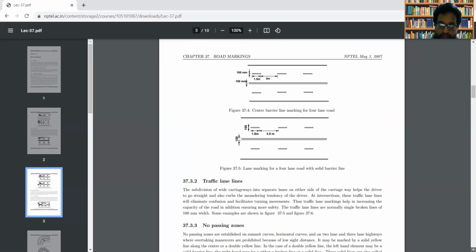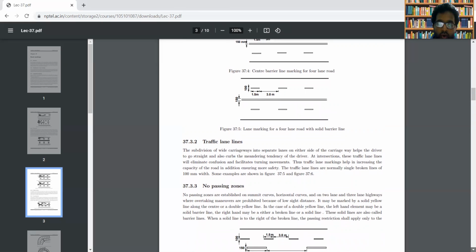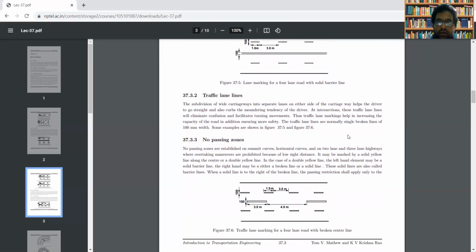Another type of important road marking is the no passing zone. Here you can see the traffic lane marking for a 4-lane road with a broken center line. This is the broken center line, and this will be separating the different lanes.